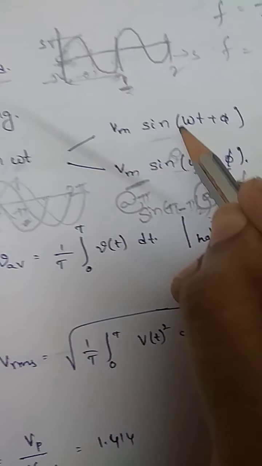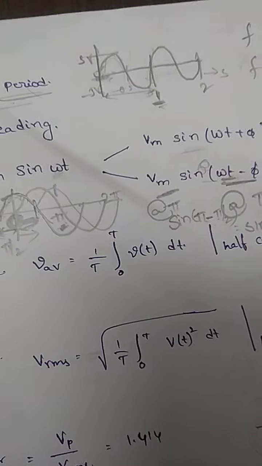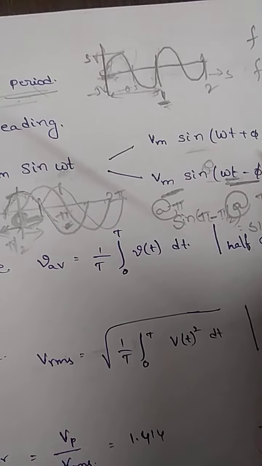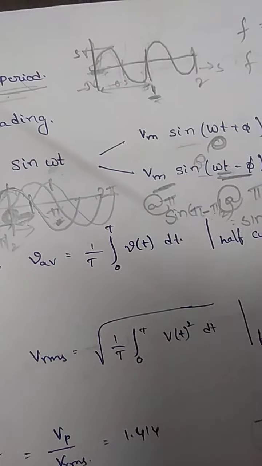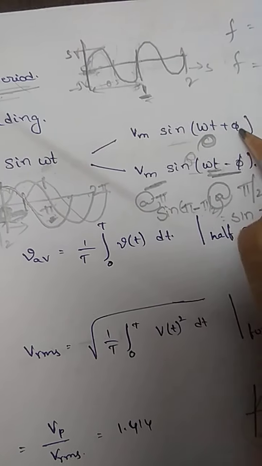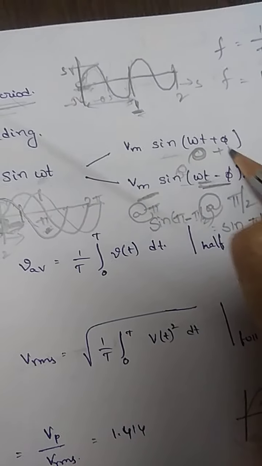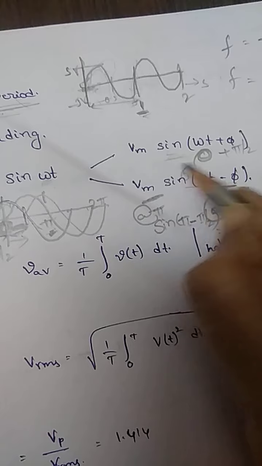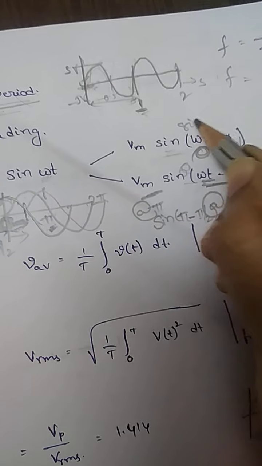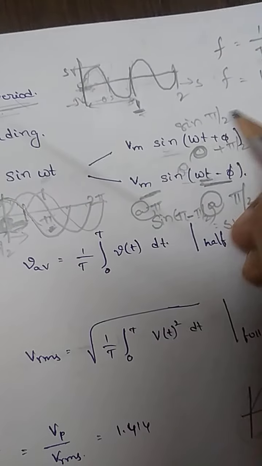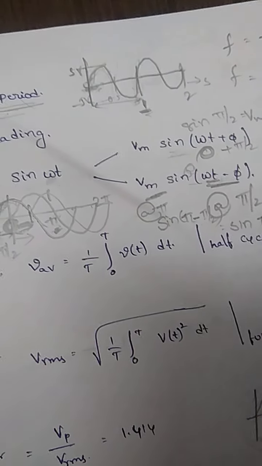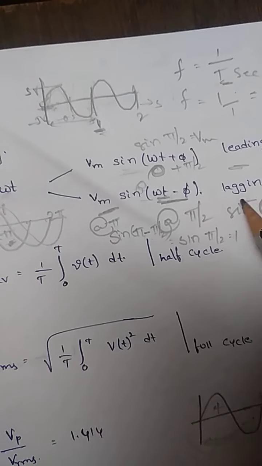In a similar fashion, I want to check this one. Okay, the actual omega value is 0, but it is advanced by pi by 2. So the total sine value will be sine of pi by 2, which is nothing but your maximum value. So you are having your maximum magnitude. So this is the way to represent whether it is leading or lagging.